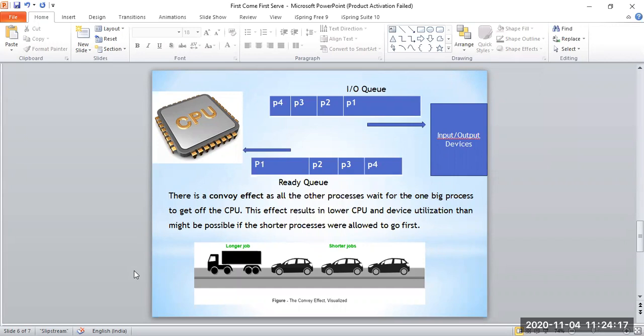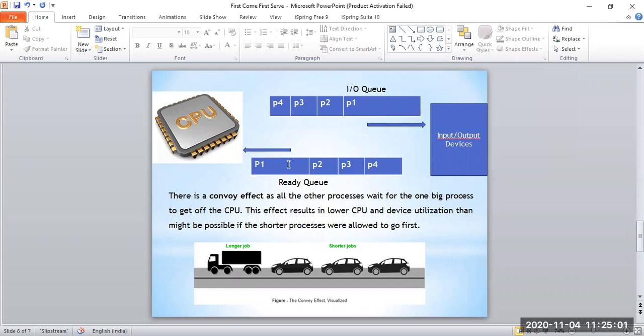But here, if the operating system uses first come first serve as its scheduling algorithm, let's see what will happen. Now, I will try to explain this diagram, which has a CPU and input and output devices, and in between them there are two queues: the input output queue and the ready queue. Let's imagine that we have four processes here: P1, P2, P3, and P4. P1 has the maximum CPU burst time, so it takes more time of the CPU.